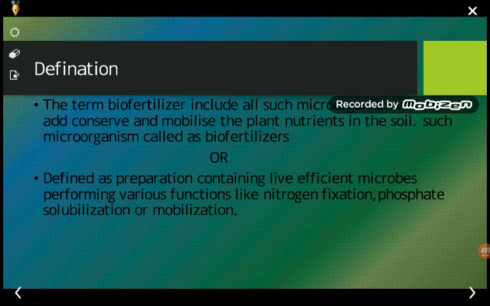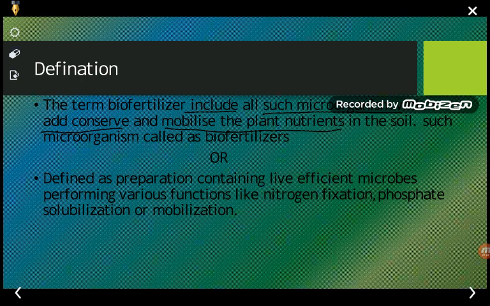Coming to the definition, the term biofertilizer includes all such microorganisms which are present in the soil. These microorganisms conserve and mobilize the plant nutrients. They make nutrients available to the plant in the soil. Such microorganisms are called biofertilizers.